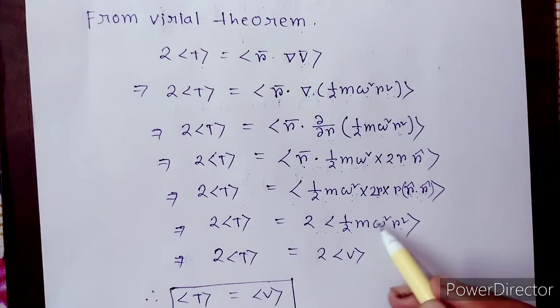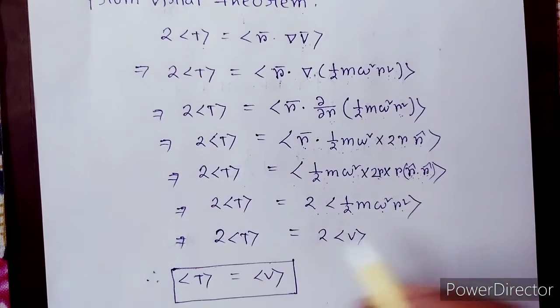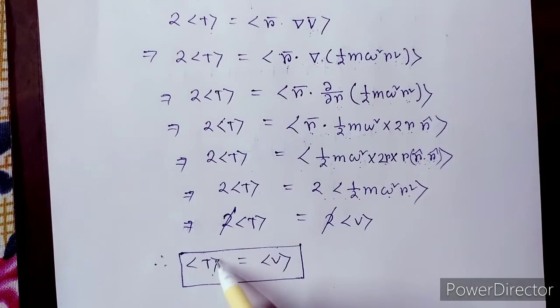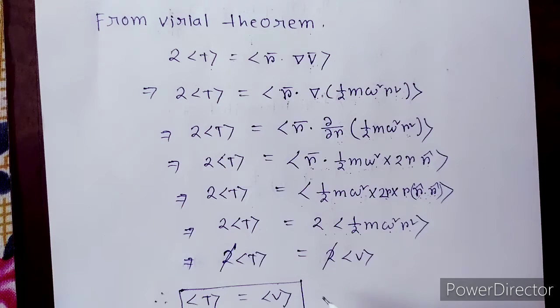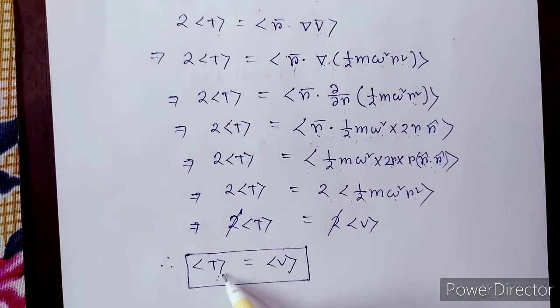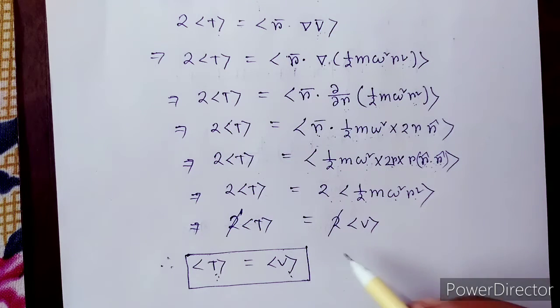This is nothing but the potential energy. So 2 cancels out, and we get average kinetic energy equals average potential energy. Okay. So for the harmonic oscillator, the expectation value of the kinetic energy and the expectation value of the potential energy are the same.